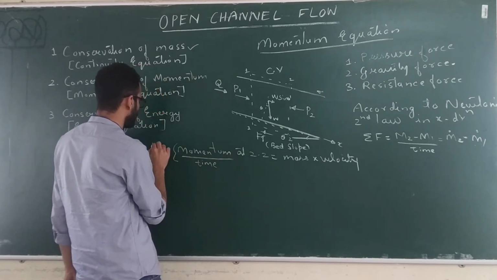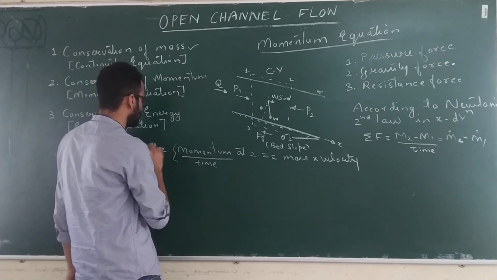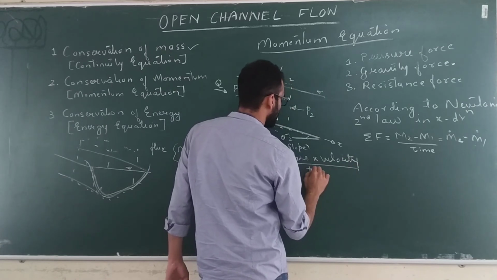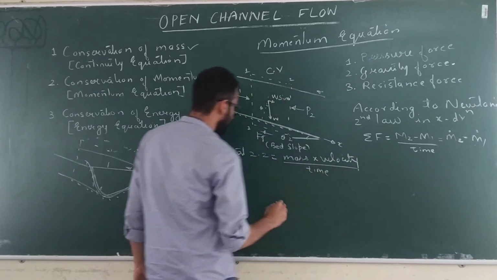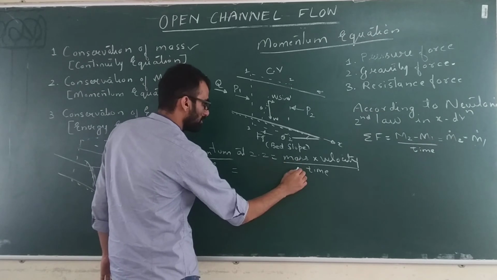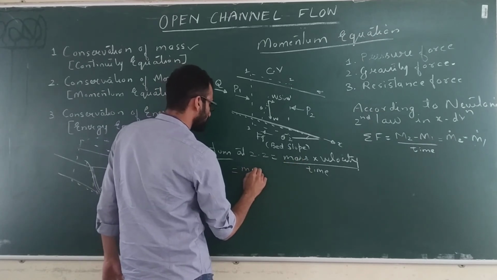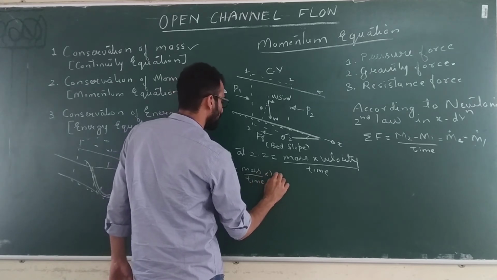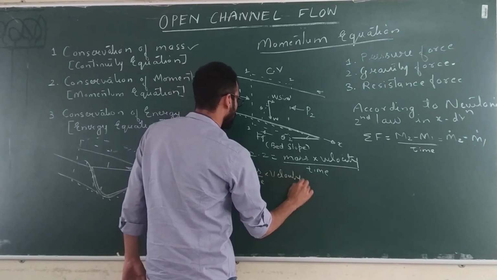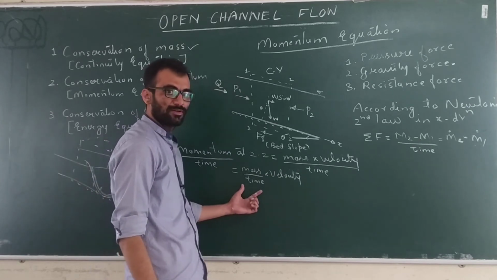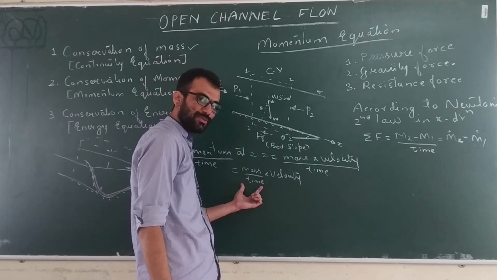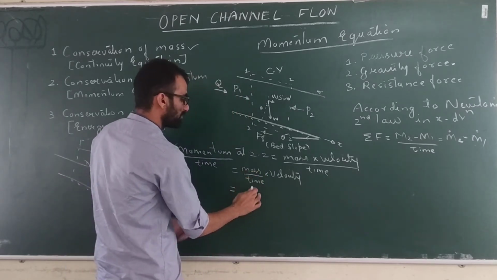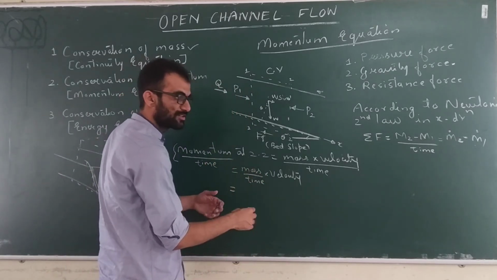So momentum flux at 2 will be mass into velocity divided by time. So what you will get? Mass per unit time, that is mass flux, into velocity. And mass flux means what? Mass flow rate, mass flow per unit time. How to calculate this mass flow rate? It is very simple. Volume flow rate into mass density will give you the mass flow rate.